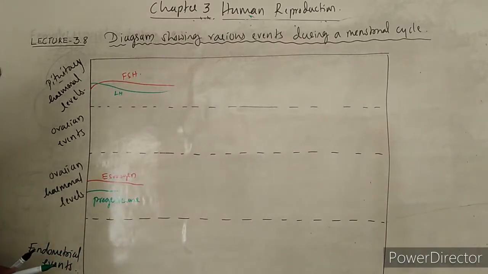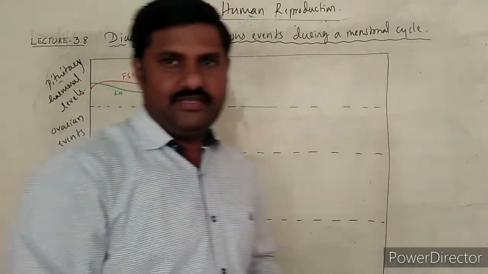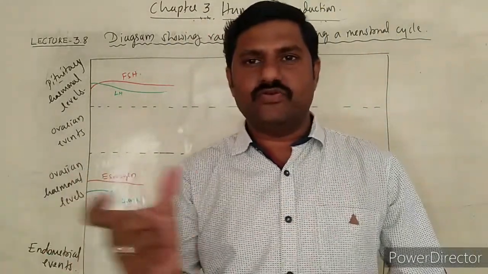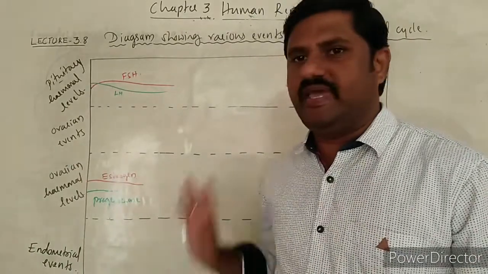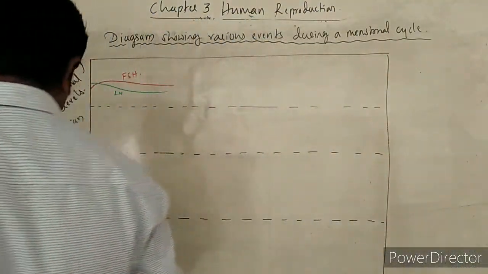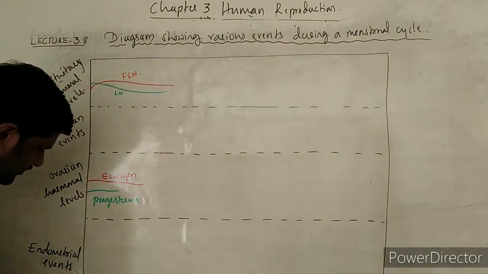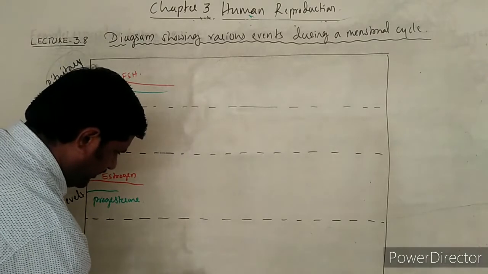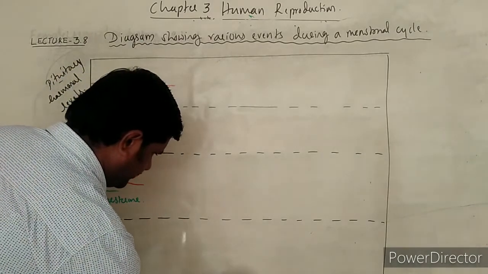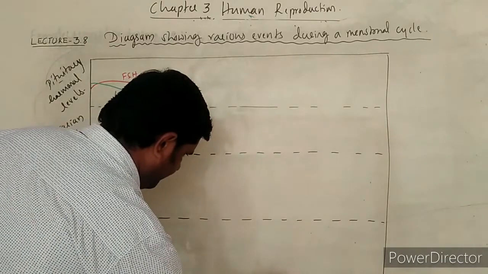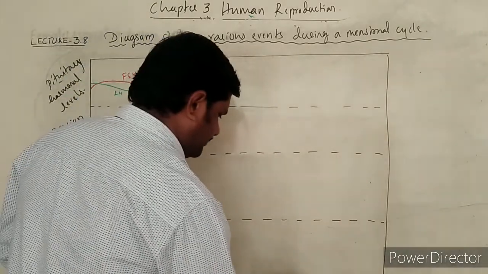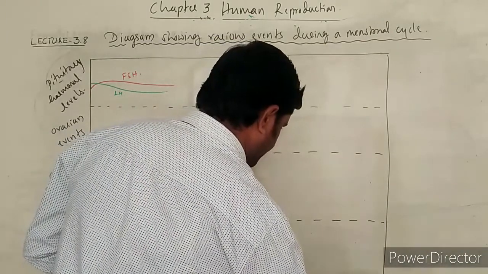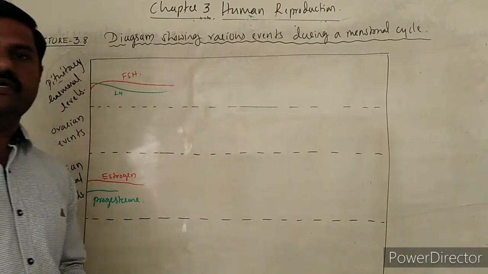Here I am going to mention the days at the base. The days I am going to show: 1, 2, 3, like this, all the 28 days at the base of this diagram. So I shall write here 1, 2, 3, 4, 5, 6, 7, 8, 9, 10, 11, 12, 13, 14, 15, 16, 17, 18, 19, 20, 21, 22, up to the 28th day.